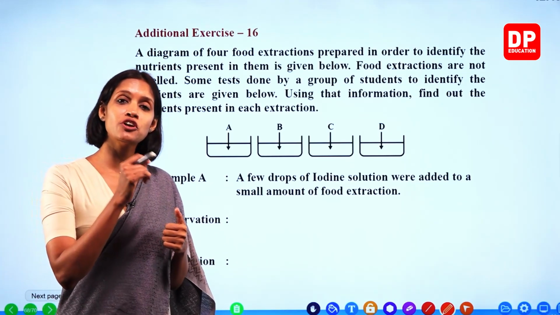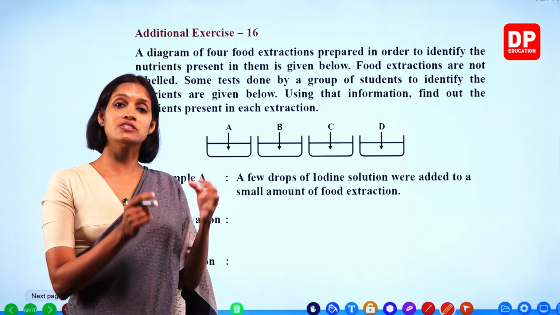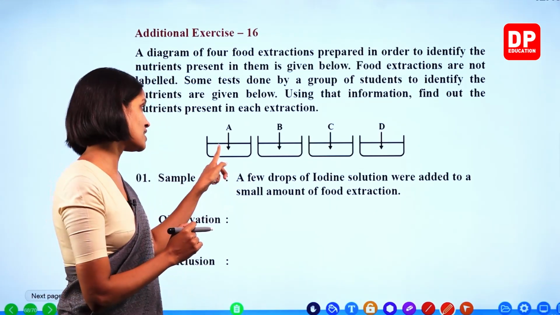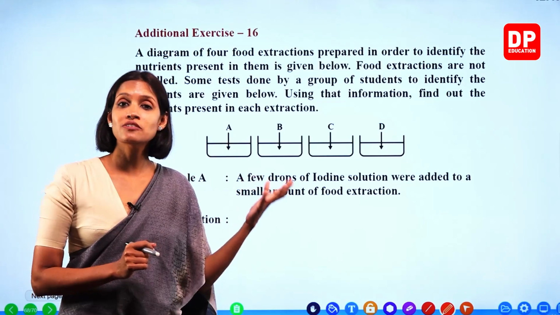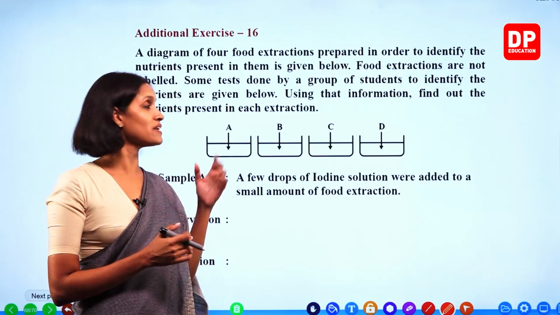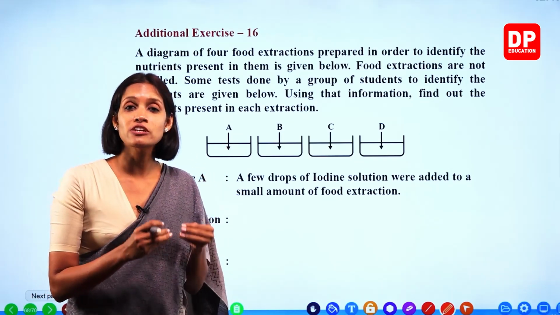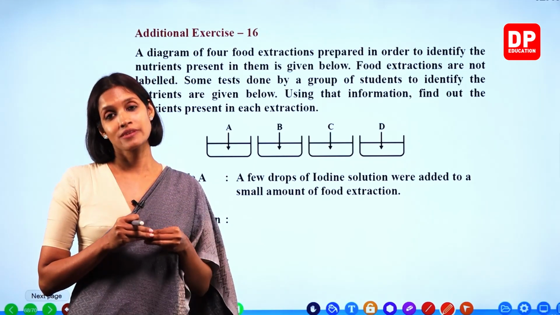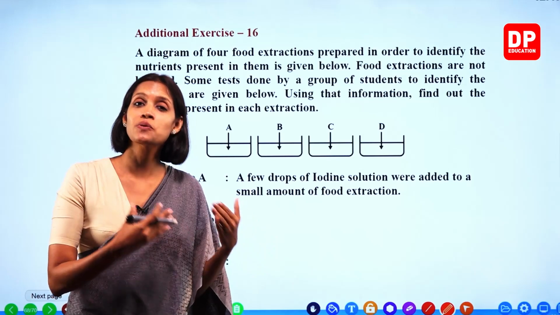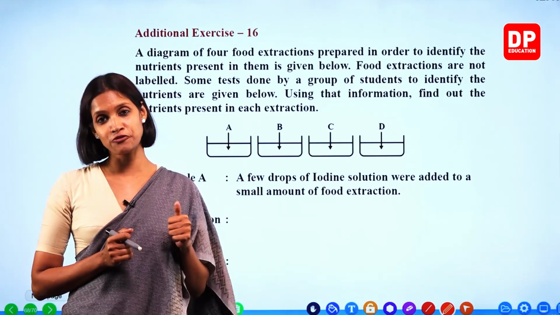When you add a few drops of the brown color iodine solution to the starch solution, this A must be the starch solution. Right? What is the observation that you can see, children? What is the color change? The starch solution turns dark purple blue color. If that happens, what is present in that food, children? Starch is present in that food.